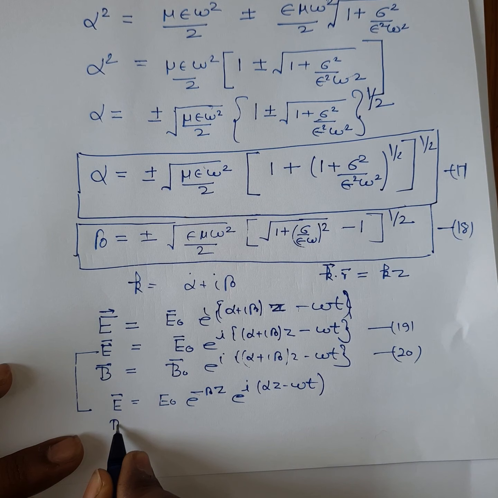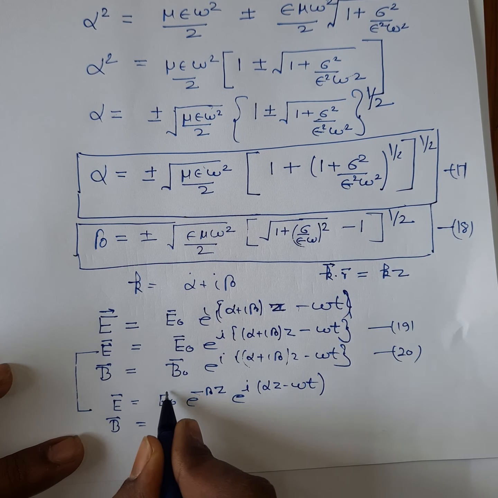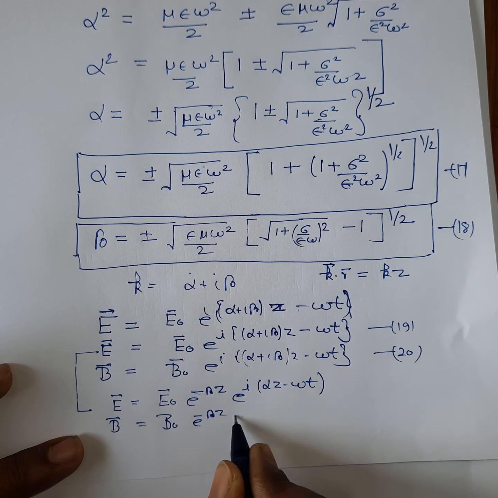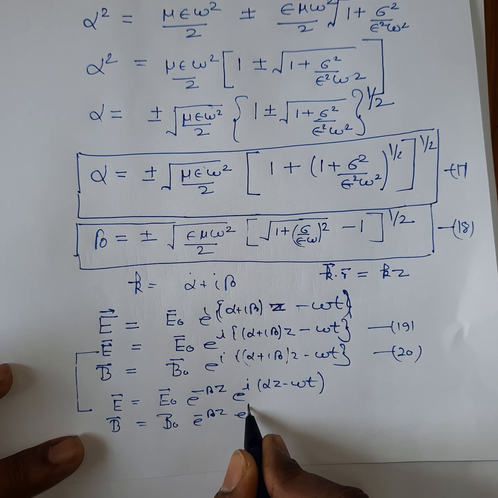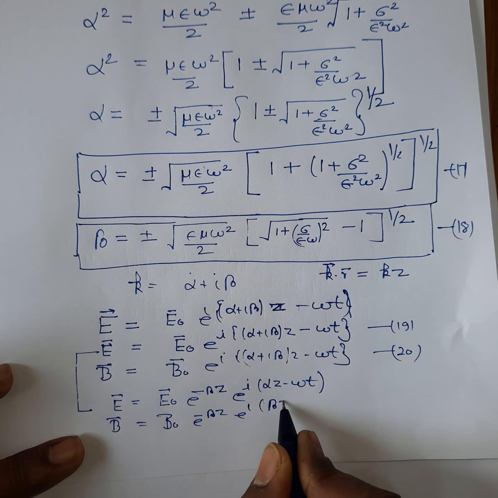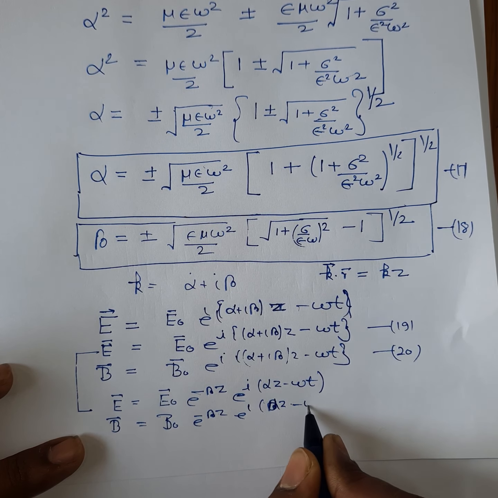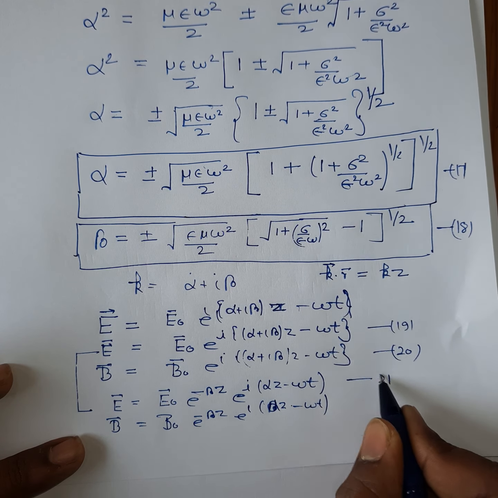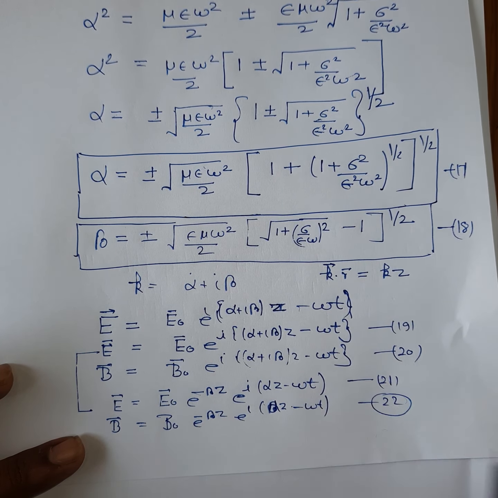Similarly for B, you can write B0 e to the power minus beta z e to the power i(alpha z minus omega t). So these are your equation number 21 and 22.